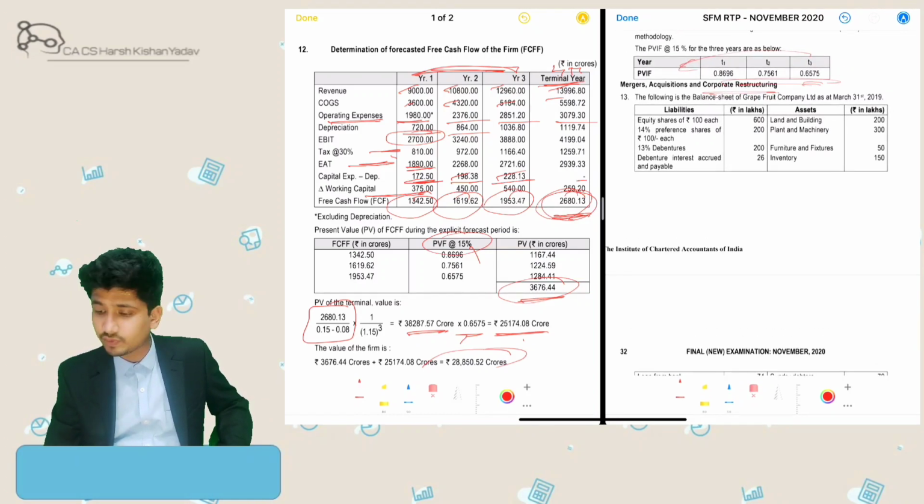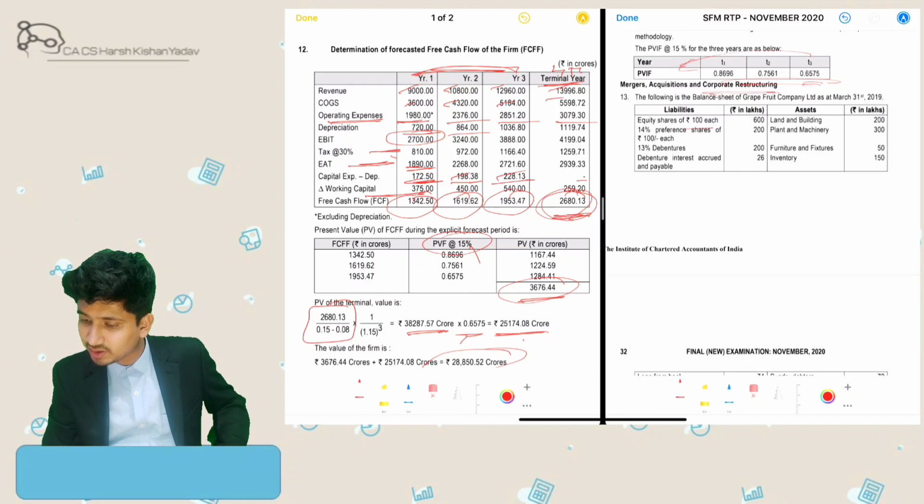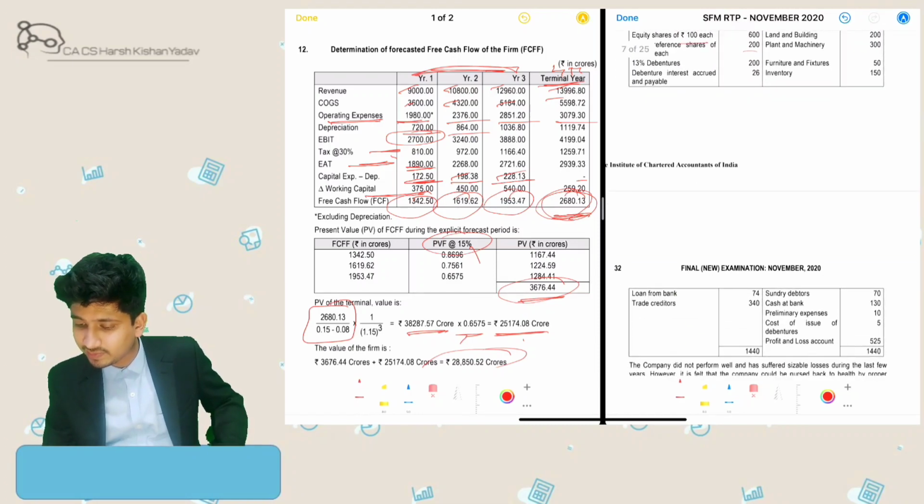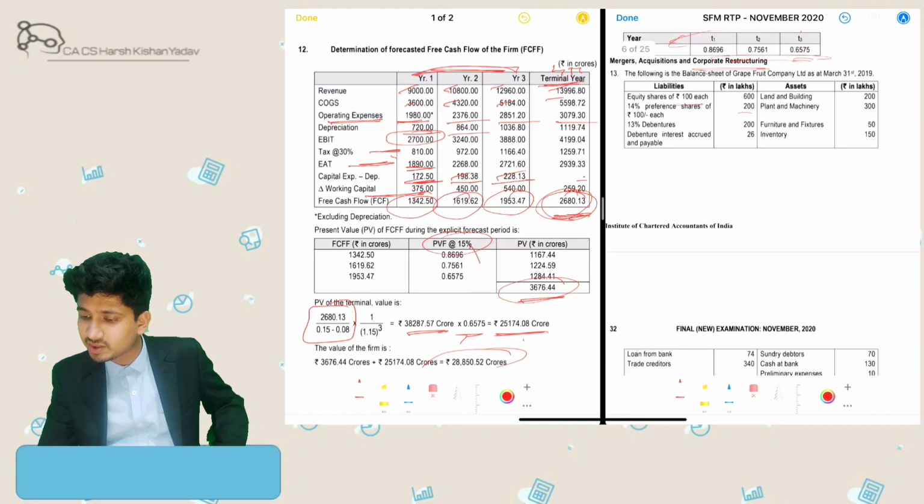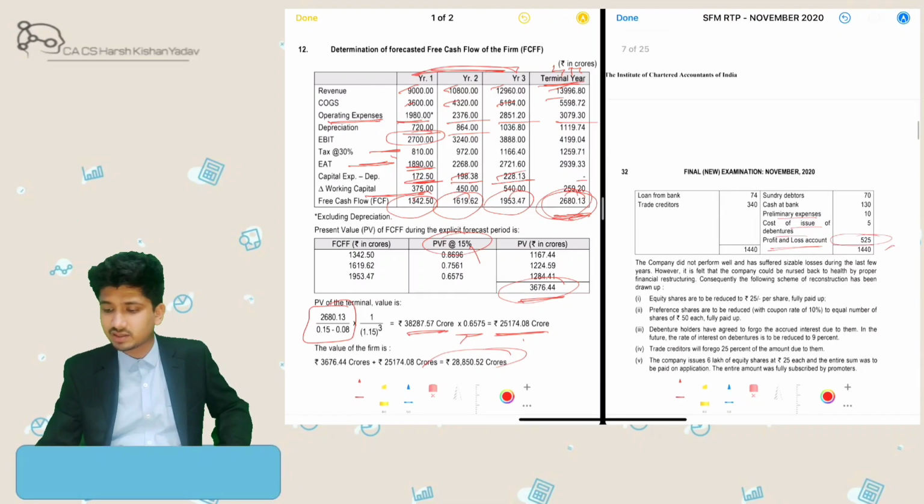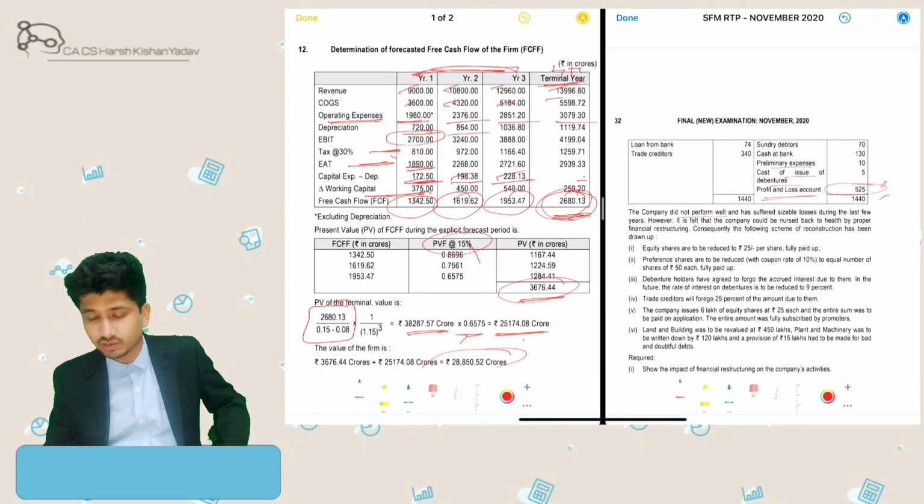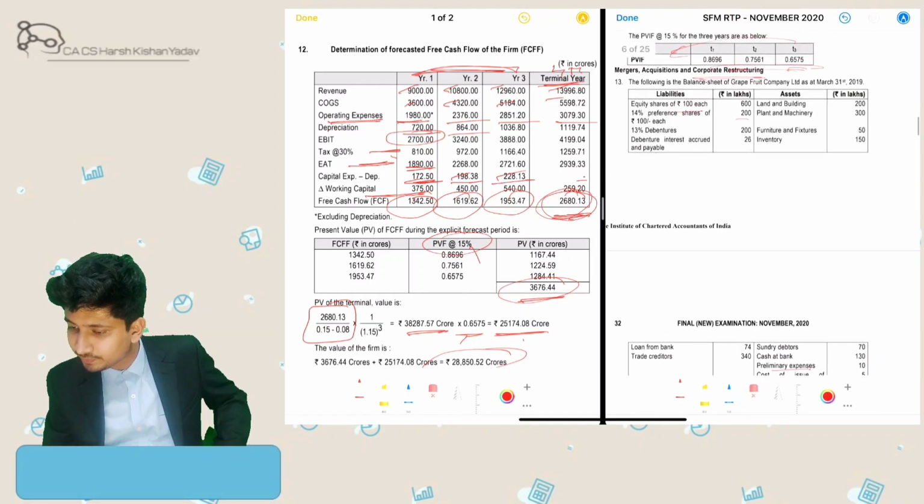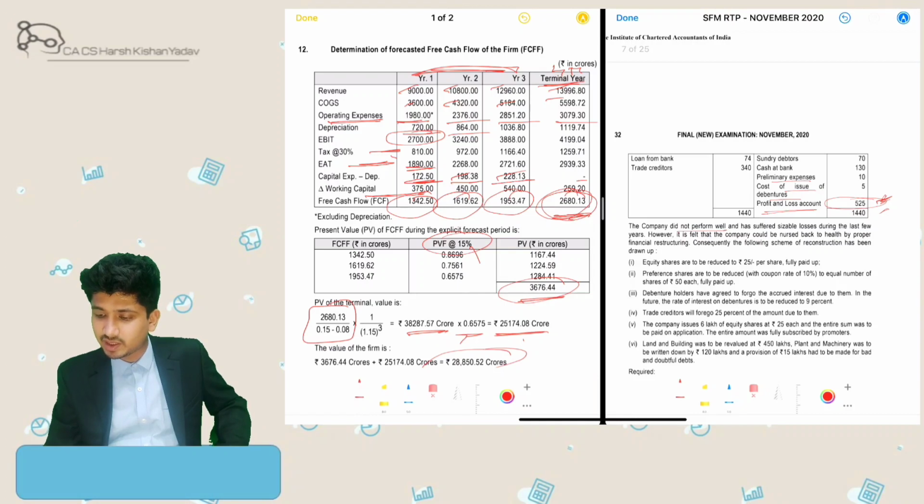Next question is for the mergers and acquisition chapter, considering corporate restructuring. So we have been given a balance sheet of a company which comprises of equity share capital 600, preference shares 200, debentures 200, debenture interest accrued on the above liabilities 26 rupees, loan from bank 74, creditors 340, land and building, plant and machinery, furniture, fixture, inventory, debtors, cash balance, preliminary expenses, cost of issue of debentures, and P&L account. So we are having a not so good balance sheet, like it is visible that the company's financial position is not so good. The company did not perform well, also written over here, and has suffered sizable losses during the last few years. We can see here 525 was the debit balance of P&L reserves.